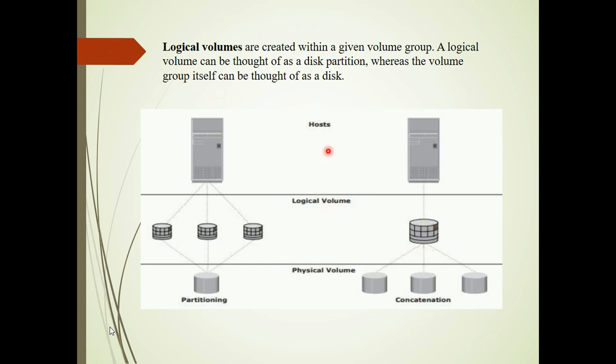And next you have the host. The host is where the person is going to sit. You have a system, and you may be interacting with the host. So this is about the host. Below that you have the logical volume.